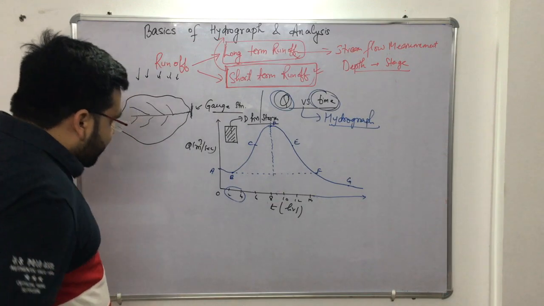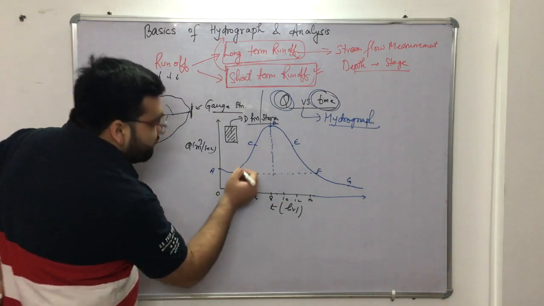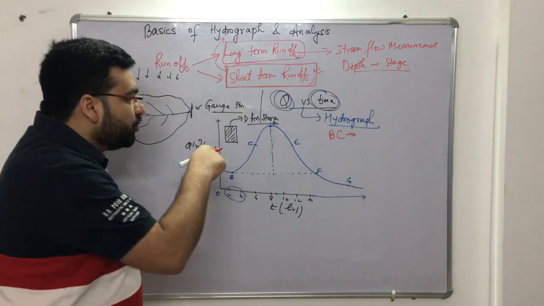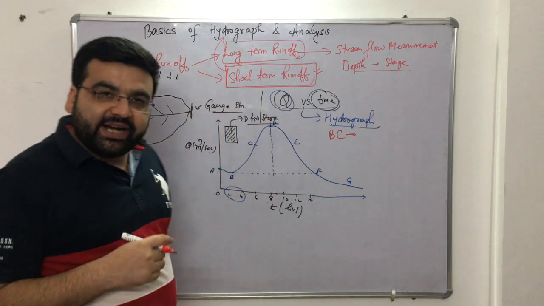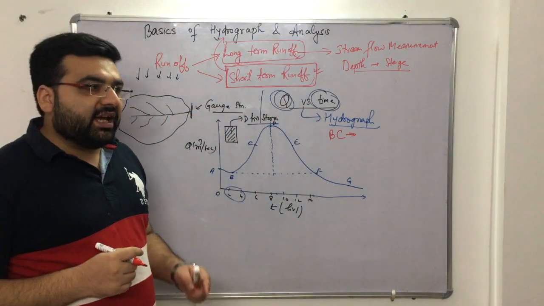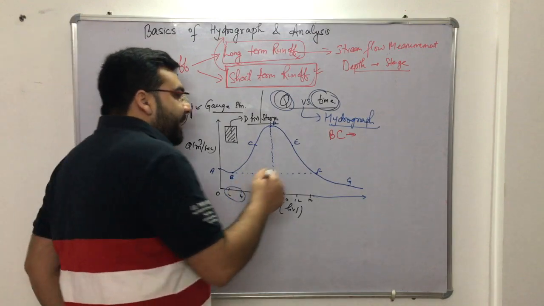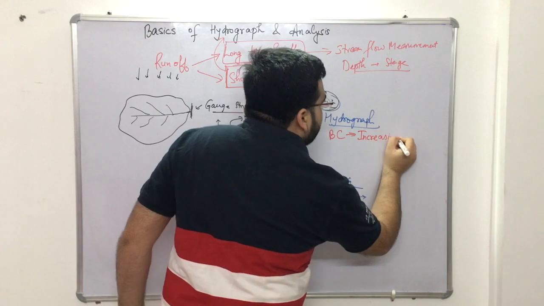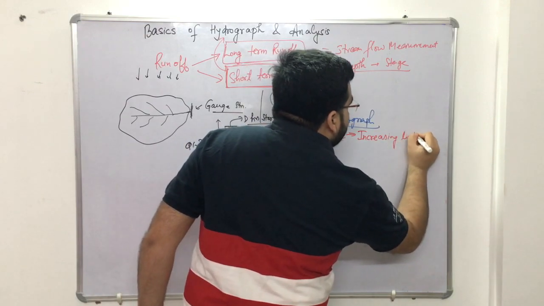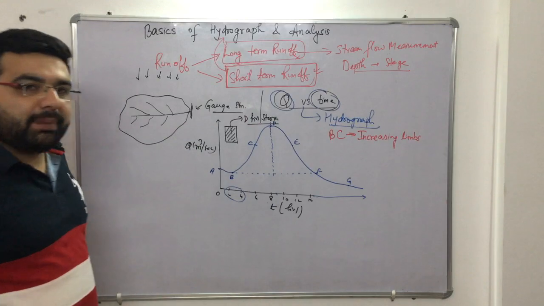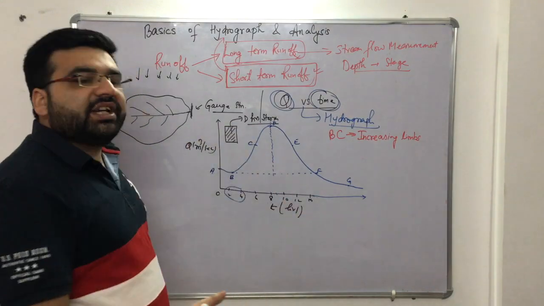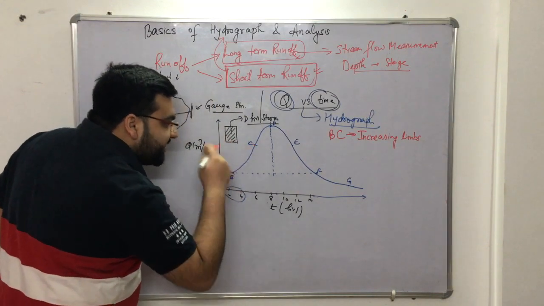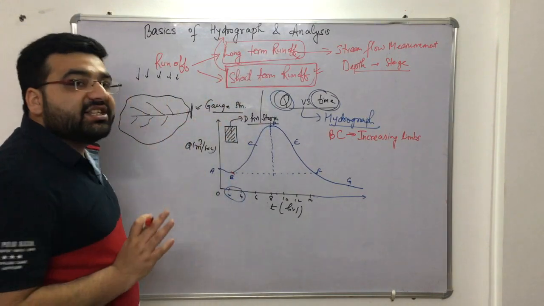Now this part, that is B to C part, let me write it here. The B to C part is known as the leading limb, right? Or you can say succeeding limb, or increasing limb. If you go to different books, different names have been given to this part: increasing limb, succeeding limb, or other names also. So this part B to C is increasing actually, so this is known as the increasing limb.